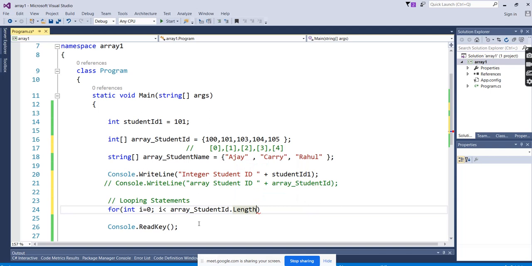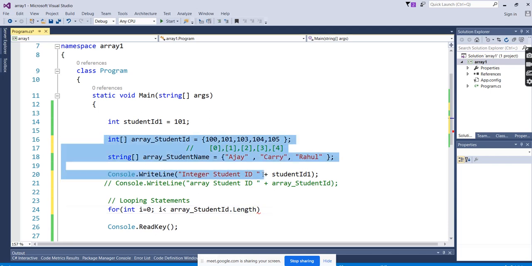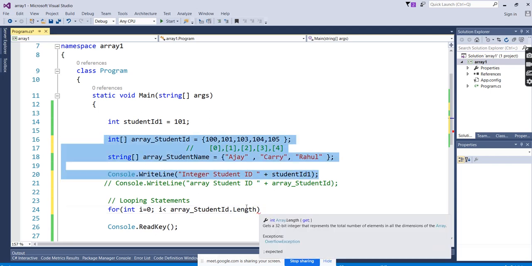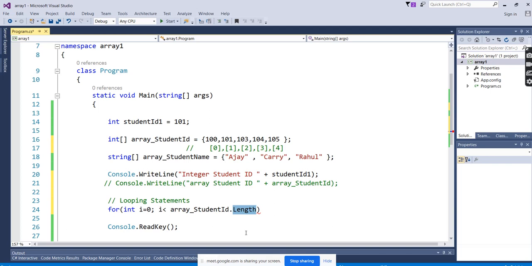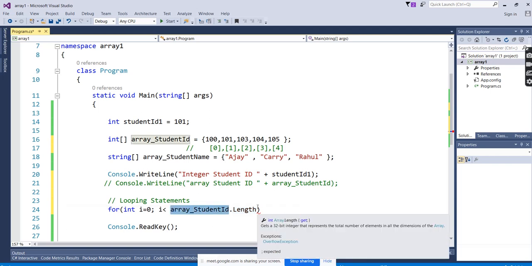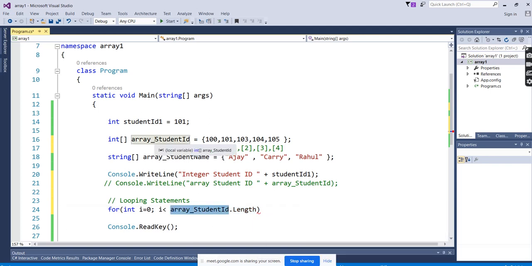If you don't know the size, but you know some size is there, and it is too long to count, or the size is going to come dynamically in advance, then you can go with the property called length. Array dot length will check what is the size of this array. The condition uses the array variable or array object dot length.